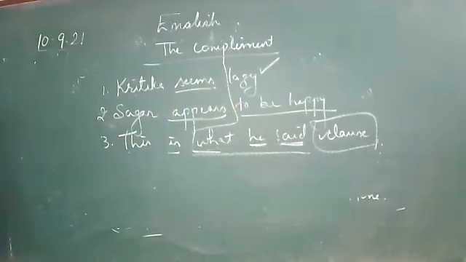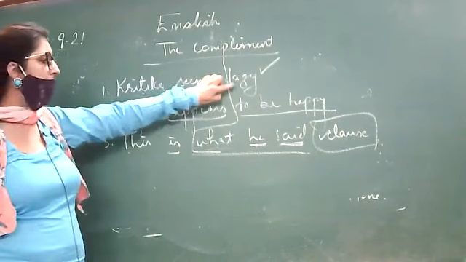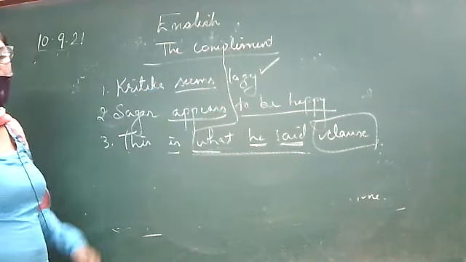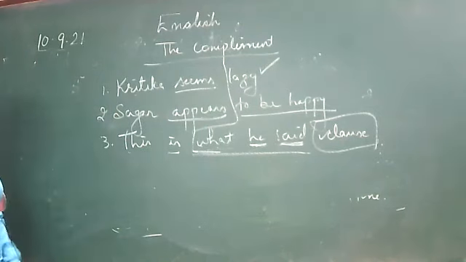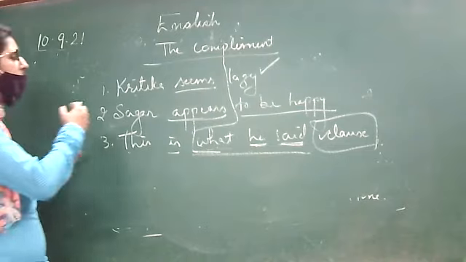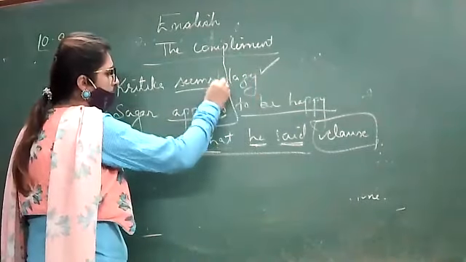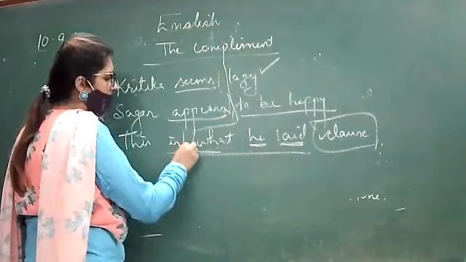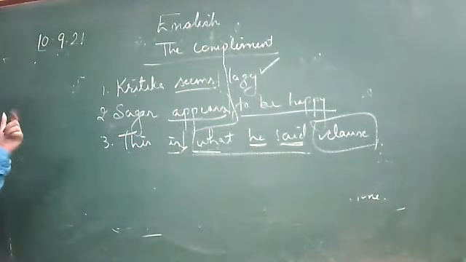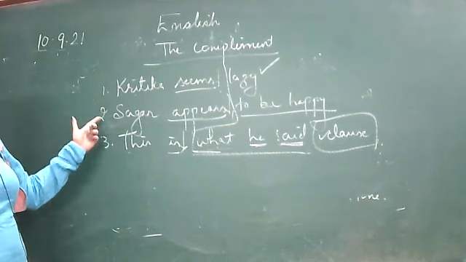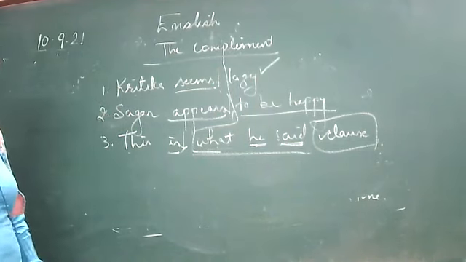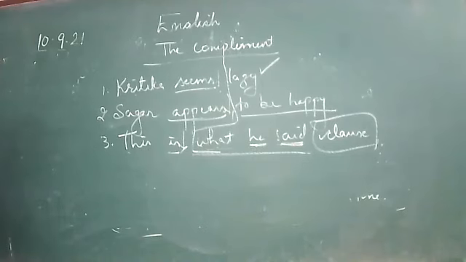So what is a complement? A complement can be a word, a phrase, or a clause which, when added to the verb, makes meaning. It is the part of the sentence apart from the verb, which is essential to develop or complete the meaning of the other part of the sentence. This is called a complement.